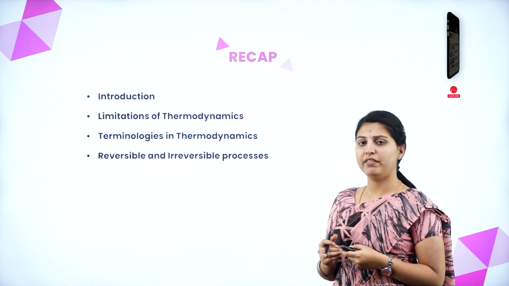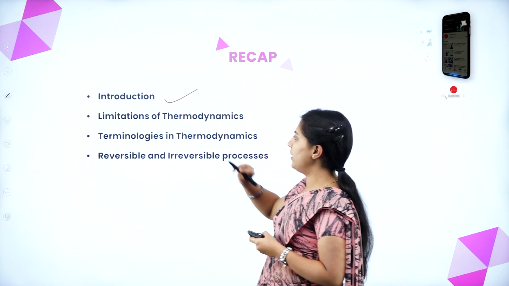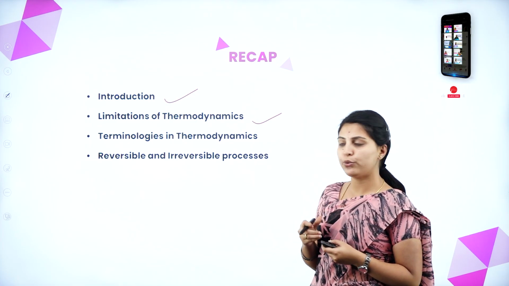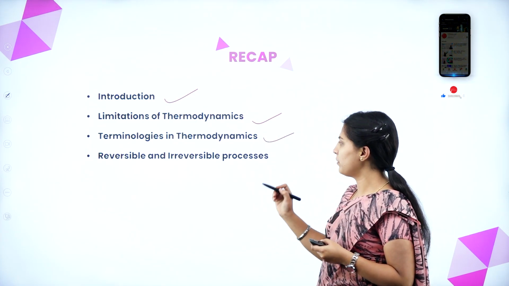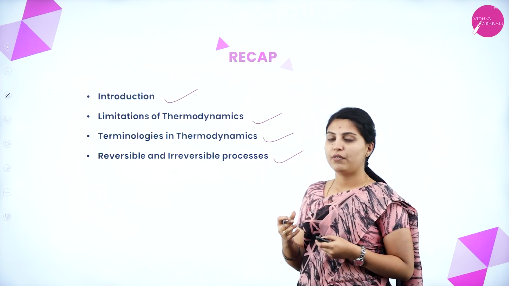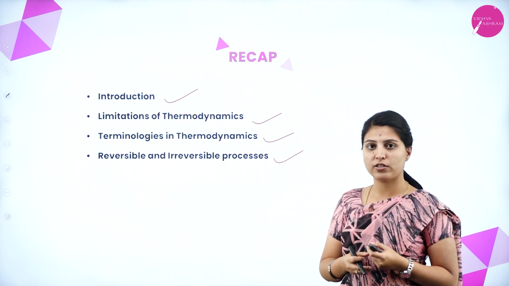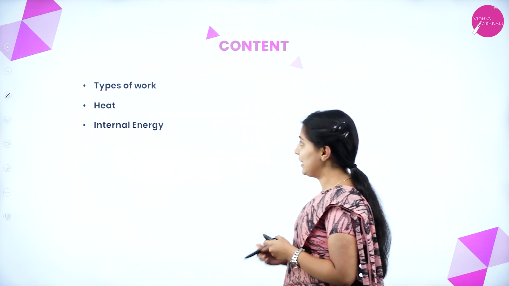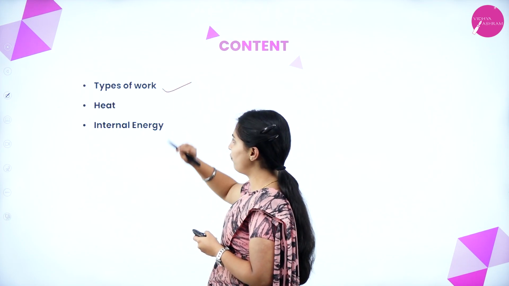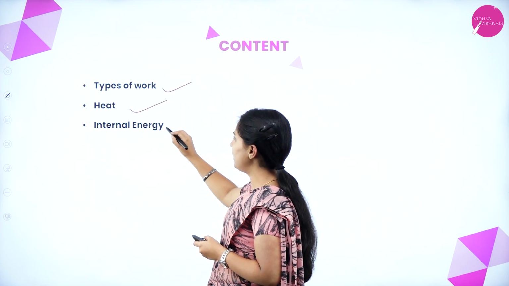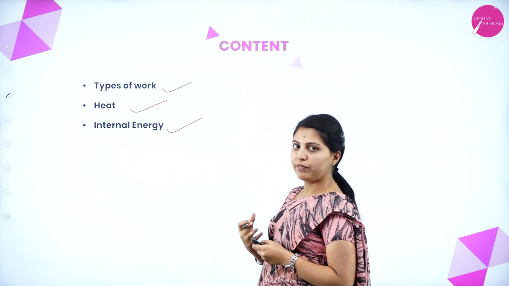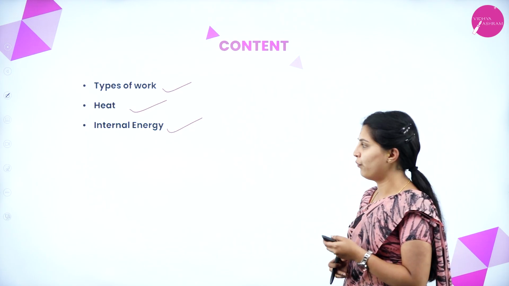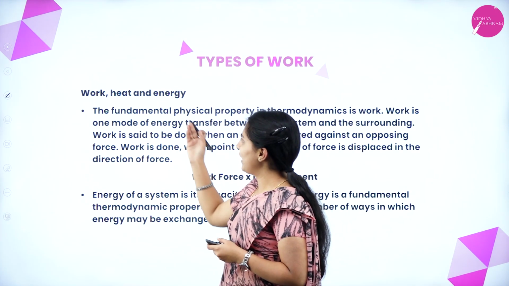In the last class, we discussed the introduction to thermodynamics, its limitations, the terminologies used in thermodynamics, and reversible and irreversible processes, along with other kinds of processes like adiabatic, isochoric, isobaric, etc. In this class, we will discuss types of work, heat and internal energy, and how work is distributed with respect to energy in other kinds of work. We will see now: work, heat and energy.